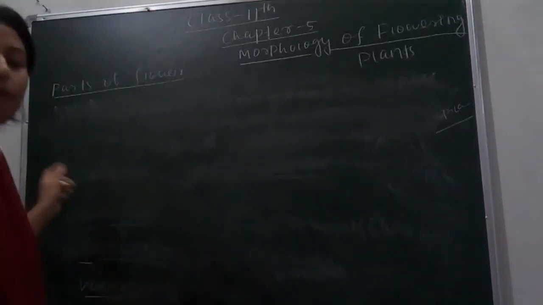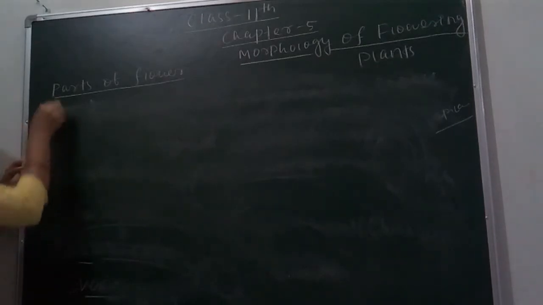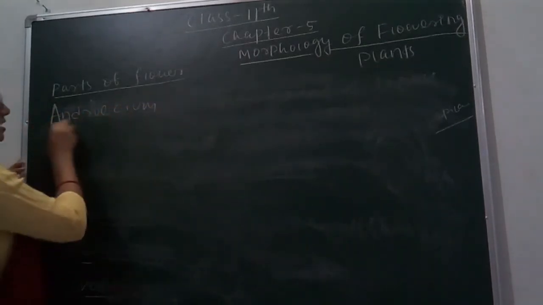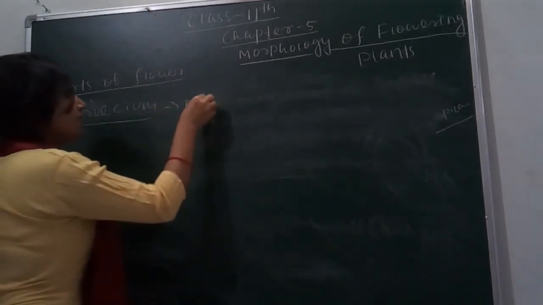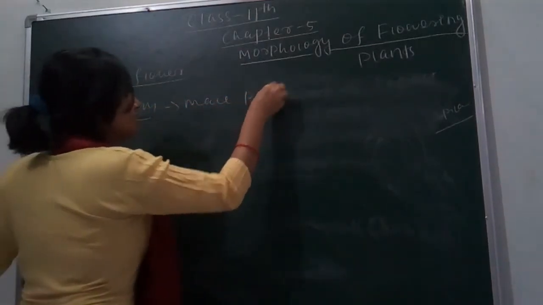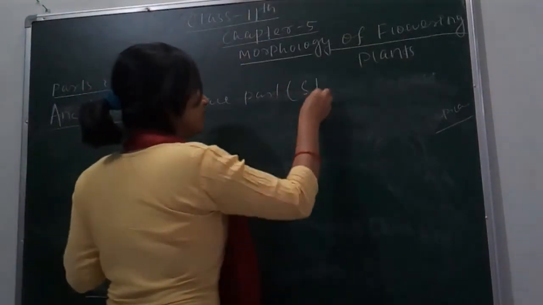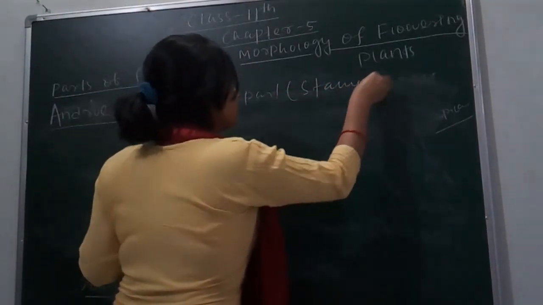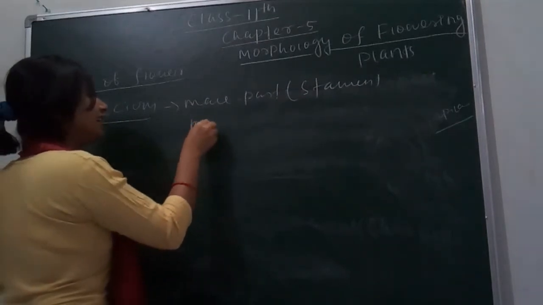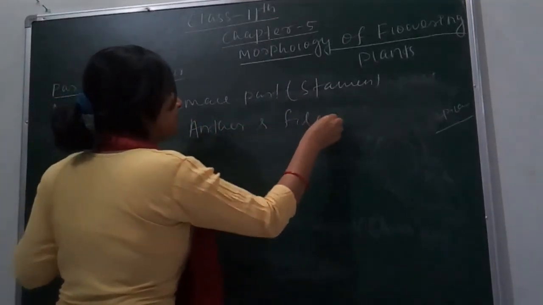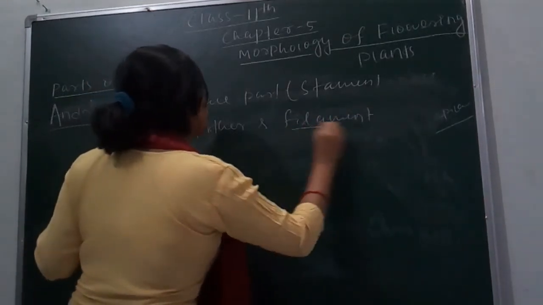Before we study androecium, we have to know some words of androecium. Androecium is the male part. Or we can say its another name is stamen. And this consists of anther and filament. So anther and filament.